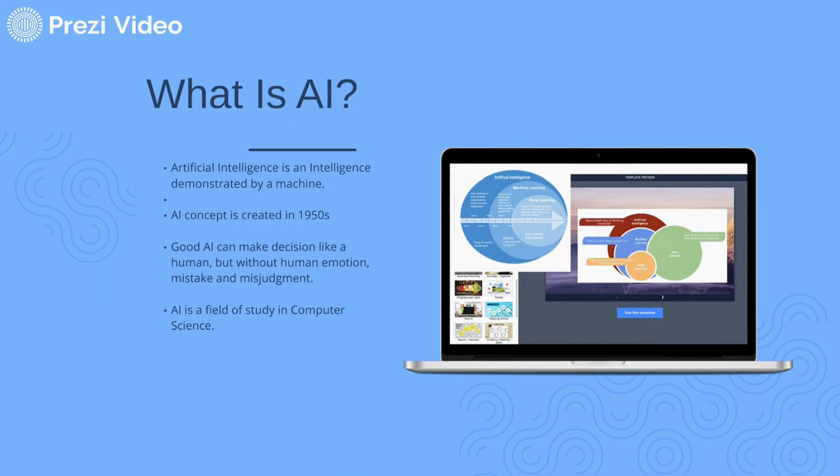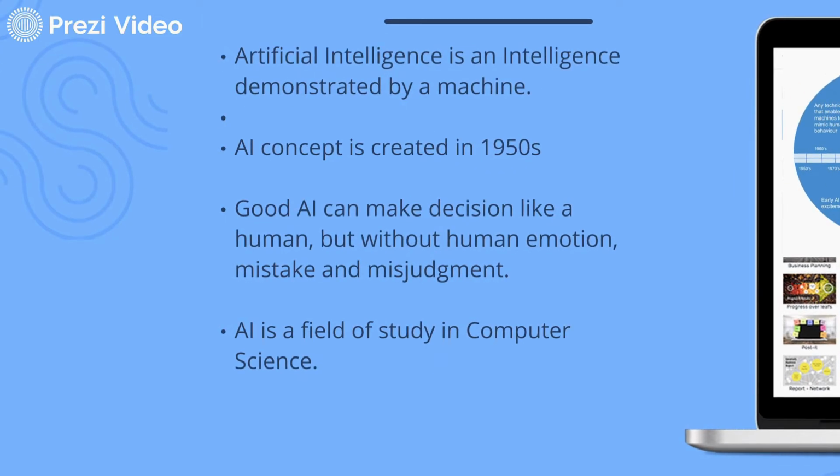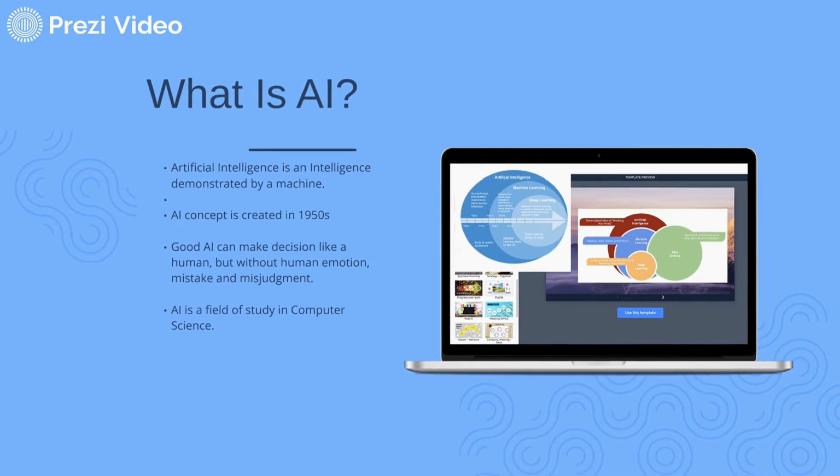So, what is AI? AI is an intelligence that is demonstrated by machines. The AI concept was created in the 1950s by Alan Turing, the father of AI. Good AI can make a rational decision like a human, but without human emotion, mistake or judgment. And since its birth, AI has grown so much that it has become a field of study in computer science.